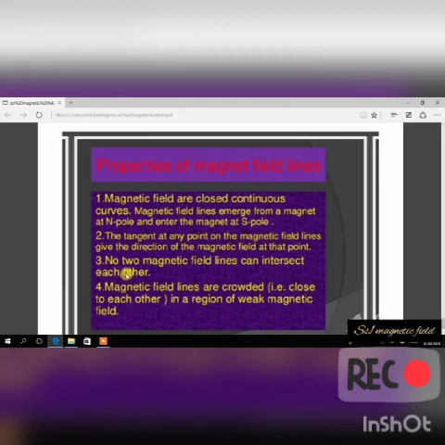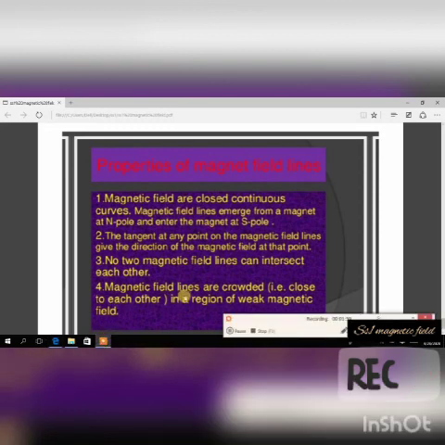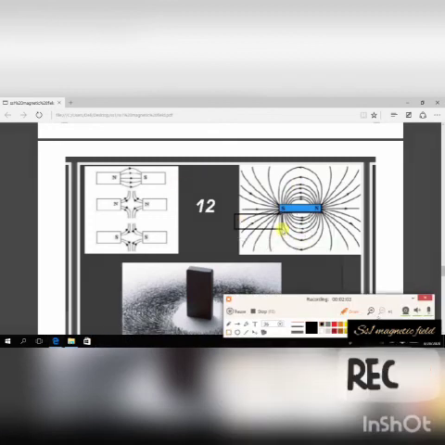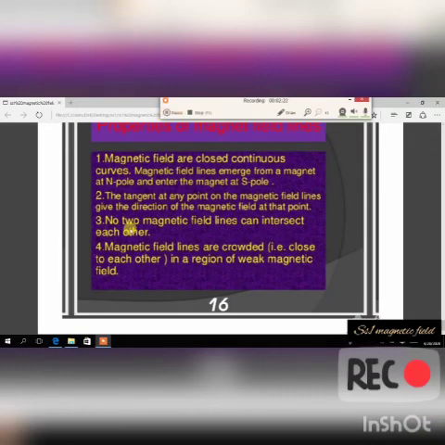And another property says that no two magnetic field lines can intersect. They don't meet. They are lines that never meet. So you cannot see them crossing each other like this. No. They won't cross each other like that. They are curvy lines, but they will never meet. Intersect means they meet. They can't intersect. They can't cross each other.